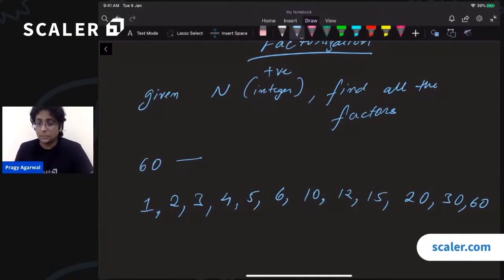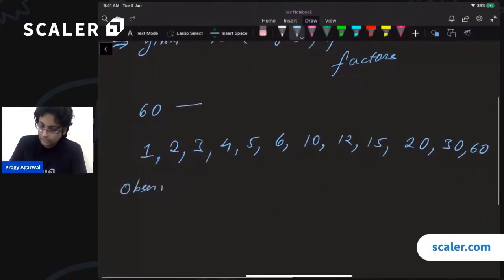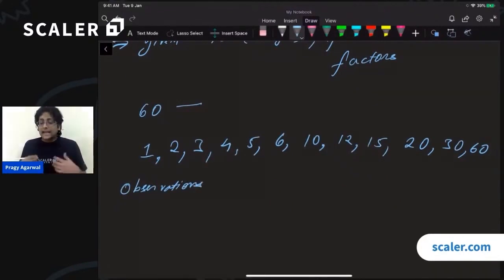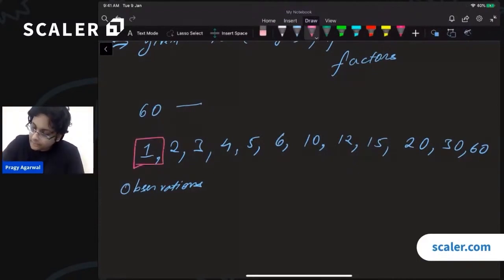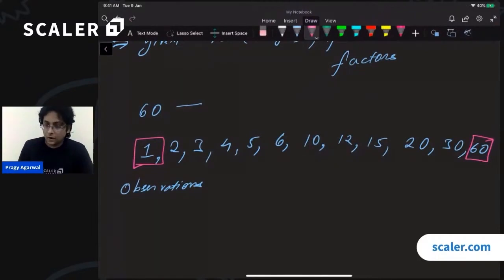Right? Cool. Now, before we dive further into this problem, let us try to draw some observations and see if there is some pattern to what the factors of a particular number are, right? So first of all, you will notice that 1 and the number itself are always factors of this number. Do you agree? Well, 1 divides every single number, and if you have a number, let us say n, then that number will divide itself, right? So that has to be a factor. What else do we notice over here? Is there any other pattern that we notice over here?